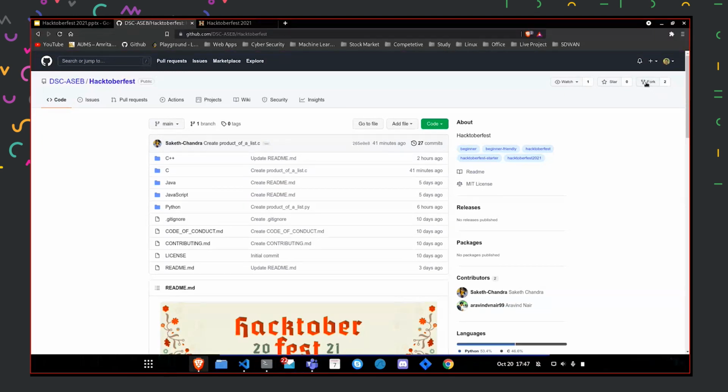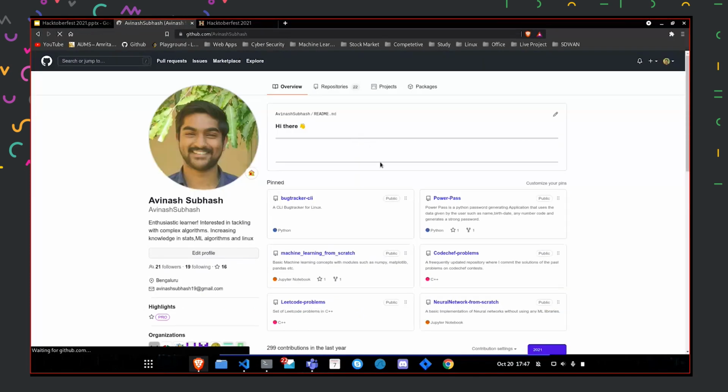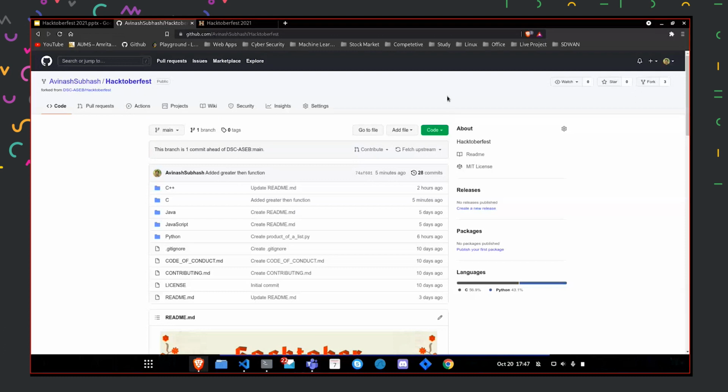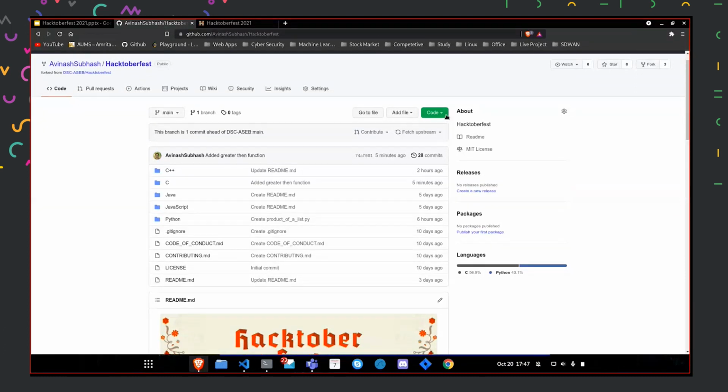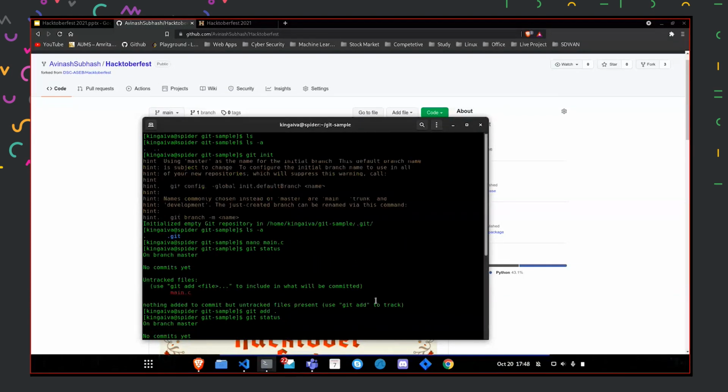fork button. What fork does is that it creates an exact copy in my profile, and after that we go to our folder, where we copied. So I'll go to my profile, and okay, we have the copy here, and now we'll download the complete repository with the help of the git command and the link of the repository. We'll copy the command, and then in the terminal we'll type git clone.